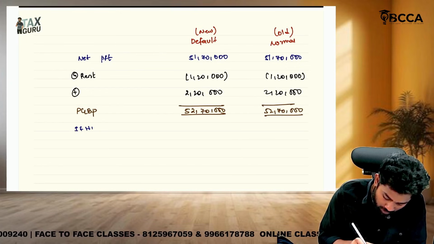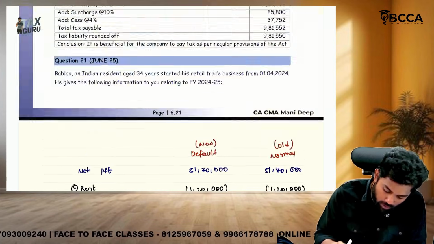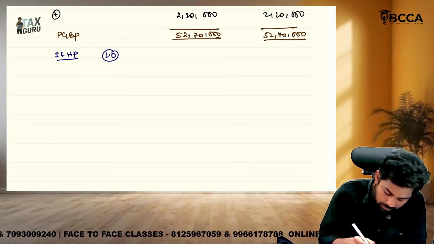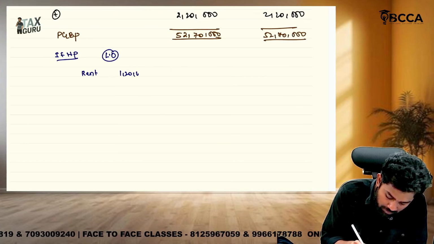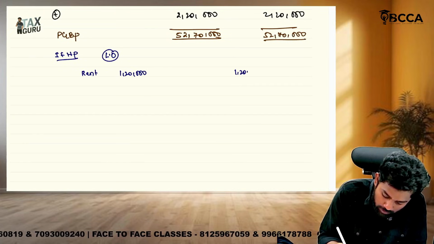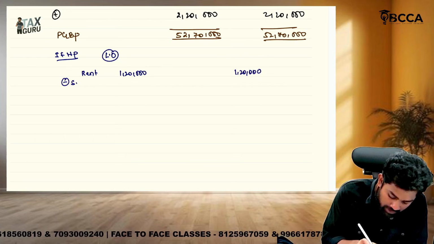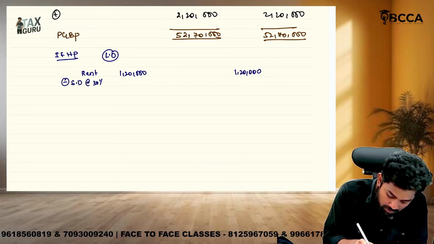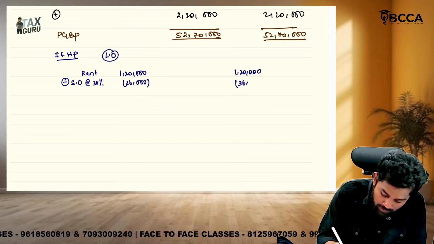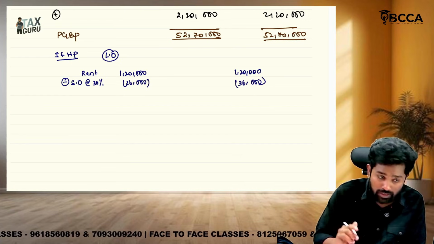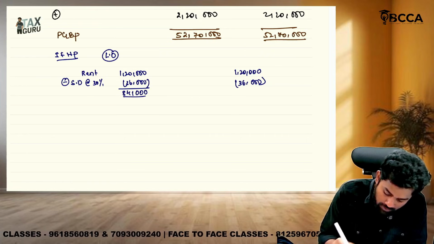Income from house property. Okay, it's a let out property. How much is the rent they received, sir? 1,20,000. Rent is like 1,20,000. Okay, for both of them 1,20,000 is the rent. From there we should avail what? Standard deduction at 30%. How much? 36,000. So subtract 36,000 for both of them. Then 84,000 is what? After deduction.